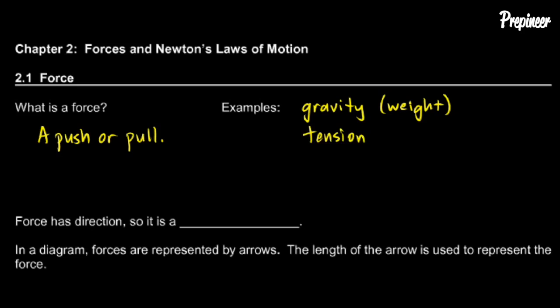Tension is a force. And by tension here, I mean the tension in a rope or a cable or a string, something like that. If you tie a rope to something and pull it, there's tension in the rope, and it's pulling at both ends. But that tension is a pull, it's a force.